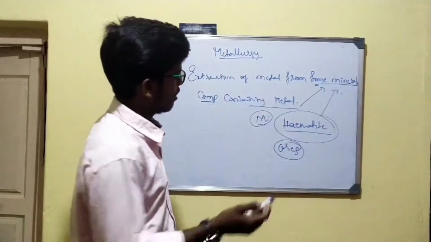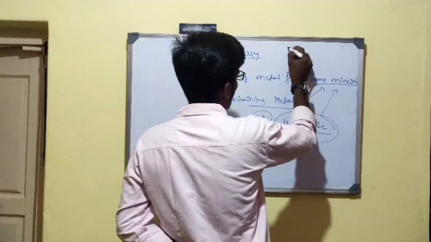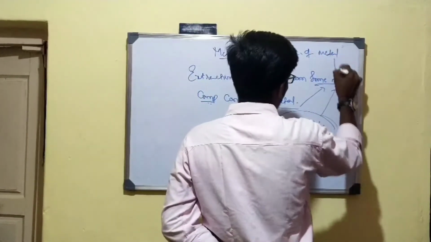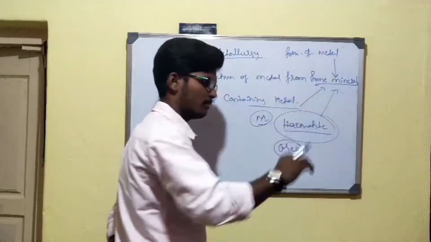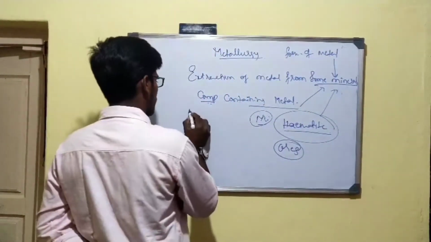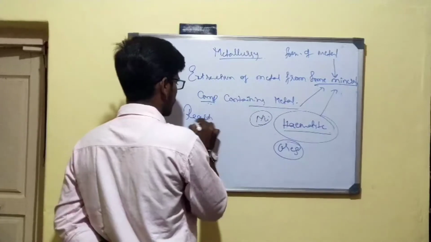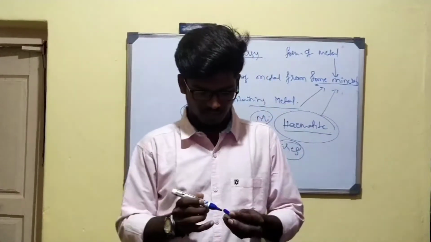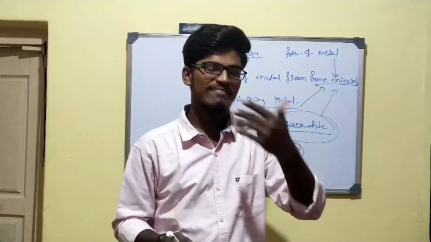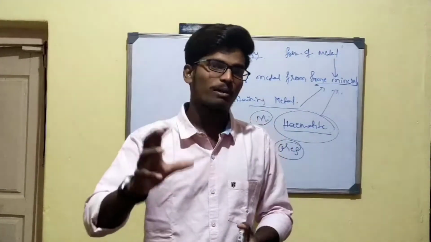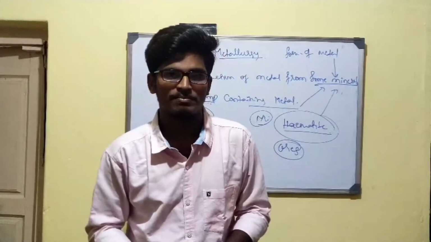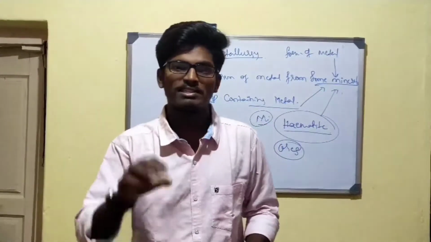Then, what is the form of metal in an ore or in a mineral? The existence of the metal depends on its reactivity. For example, gold and silver, which are known as noble metals, have very low reactivity.